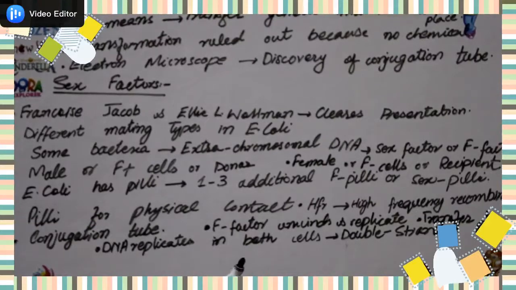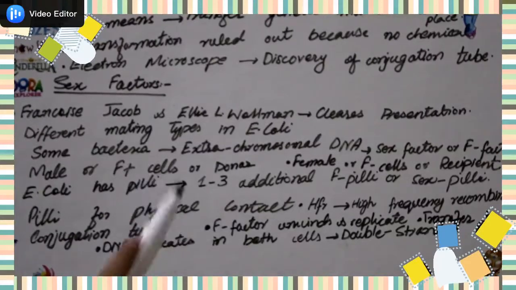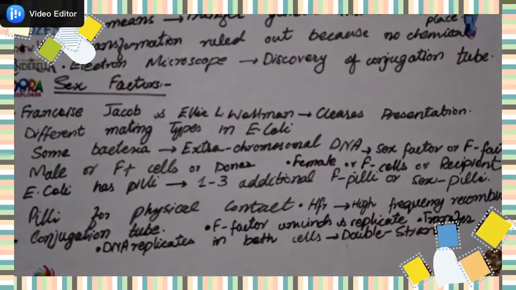The DNA is synthesized and replicated, because now the double stranded integrity of the DNA is restored, and it is double stranded DNA in both types of cells, the recipient as well as the donor. They are now normal cells, and they grow like independent individuals, and in this way conjugation takes place. So this is the process of conjugation.